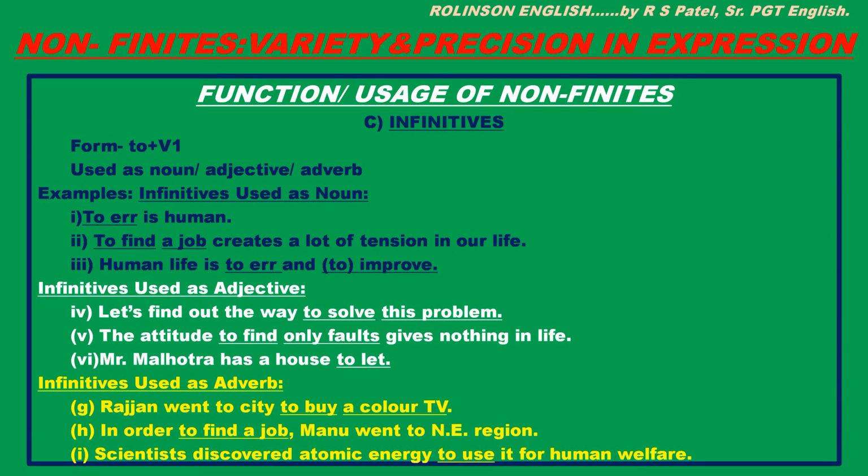See, to find a job is an infinitive phrase functioning as the subject of the verb creates. Right? "Human life is to err and to improve." Here two infinitives joined with "and" are working as complement to the verb is.